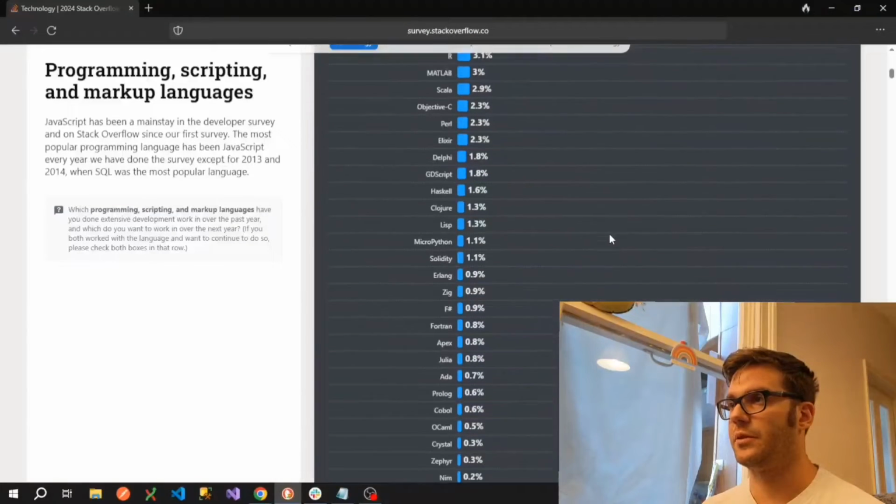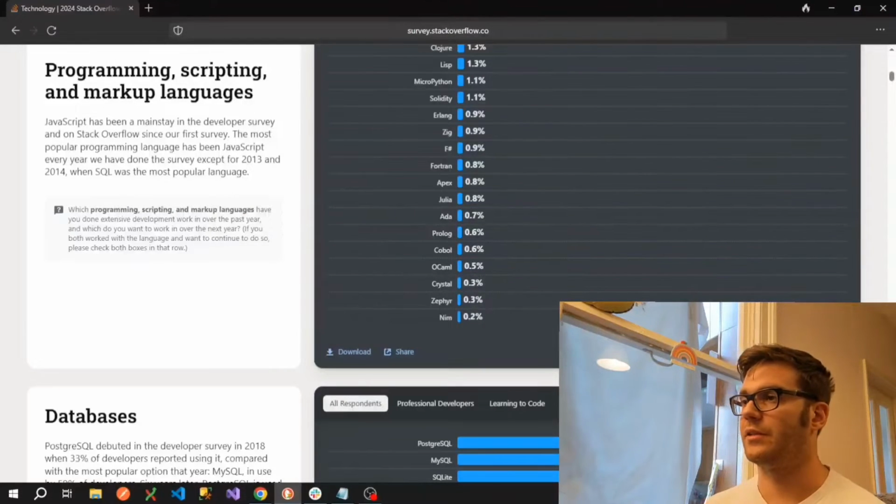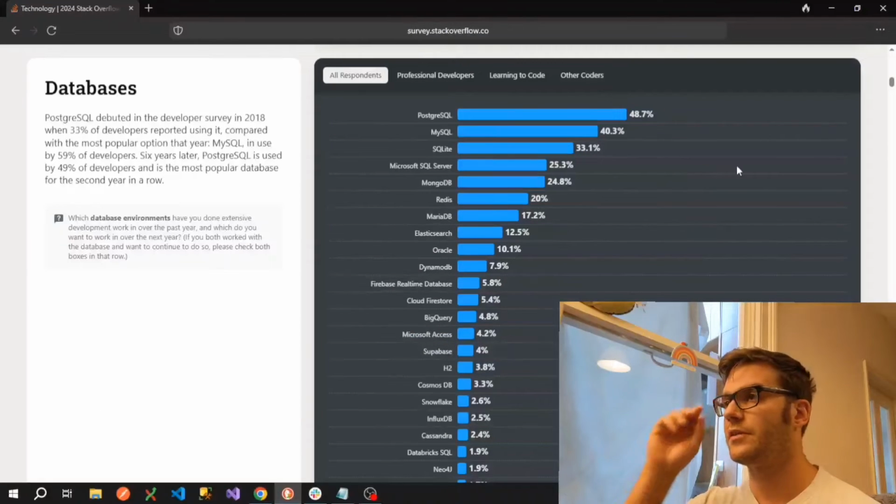As we go down this list, we can see it becomes more obscure with NIM there at the bottom at 0.2%, and we'll talk about NIM a bit later on because there's an interesting correlation between this and the average salary for that programming language. Okay, moving on to databases.